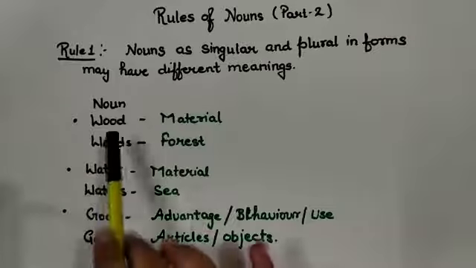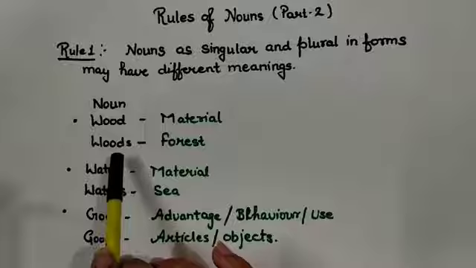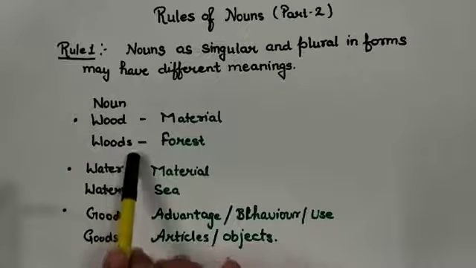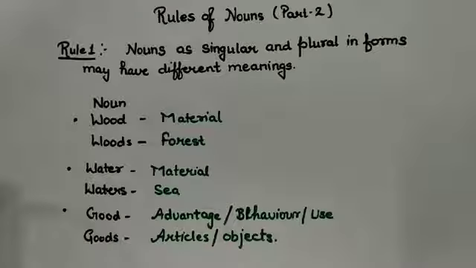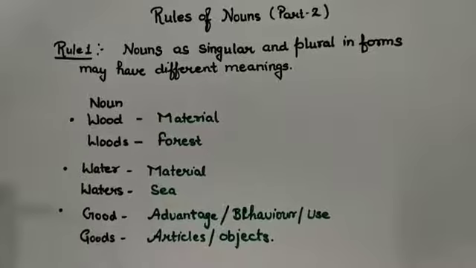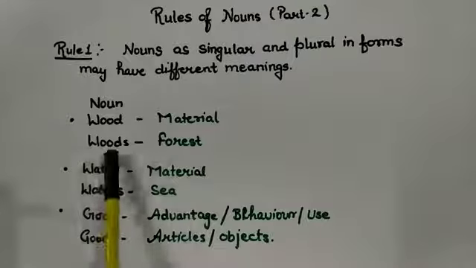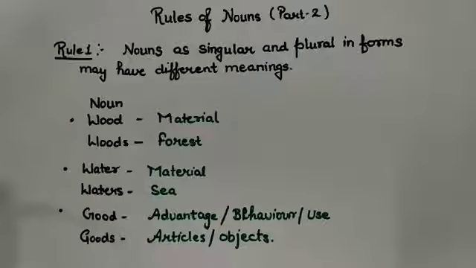But when we use it in plural form with an s, that means woods, we actually mean a forest, and a forest is not a material. So when we use wood as a singular, the meaning is different, and when we use woods in plural form, the meaning is different.